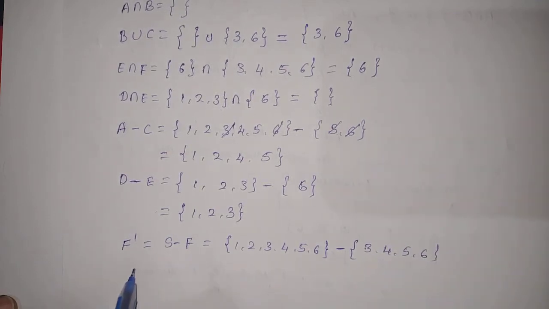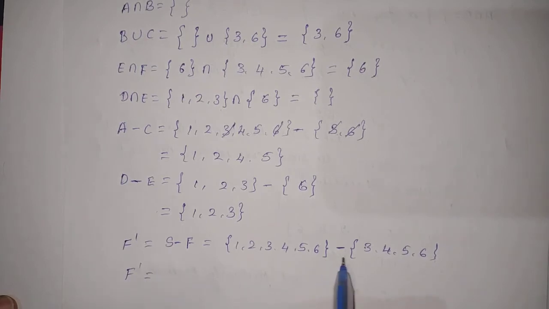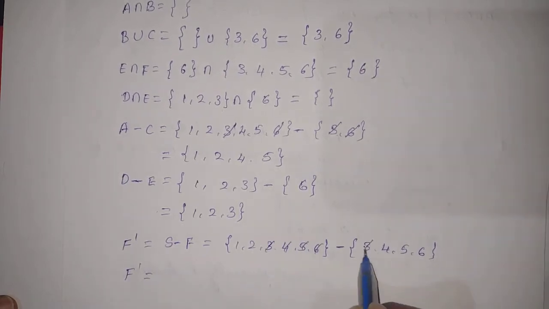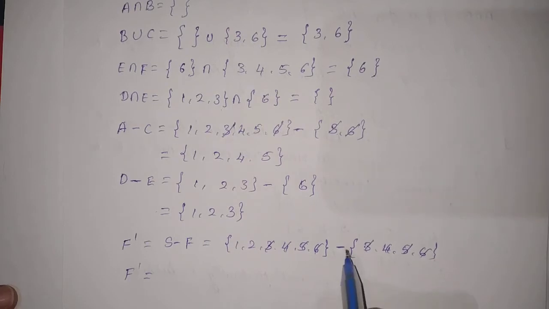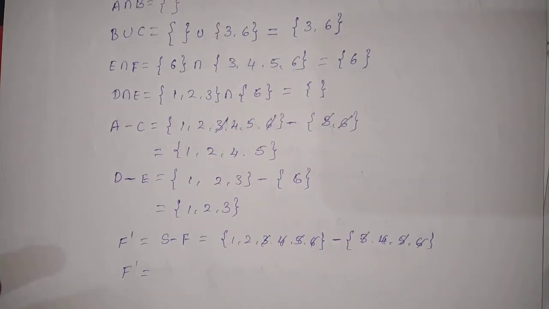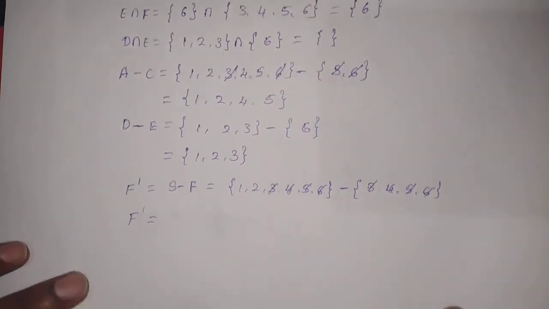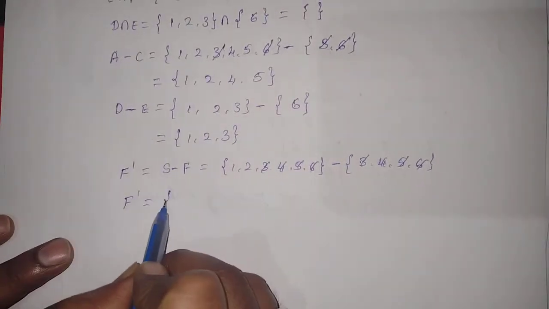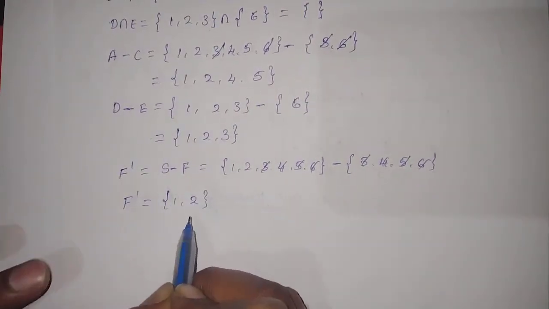Then F dash, 3, 4, 5, 6 are common so cancel it, and the remaining elements of S are 1, 2. Only 2 elements like 1, 2.